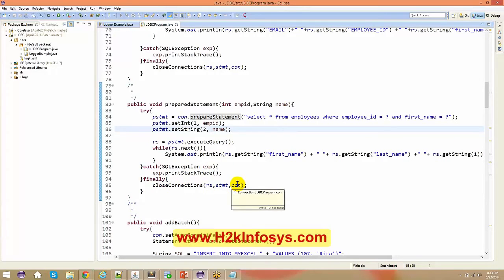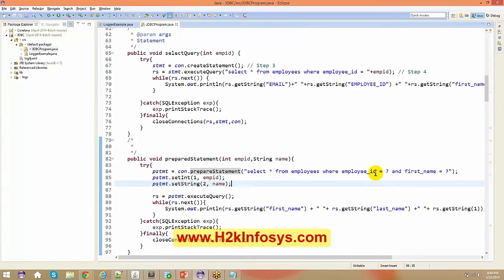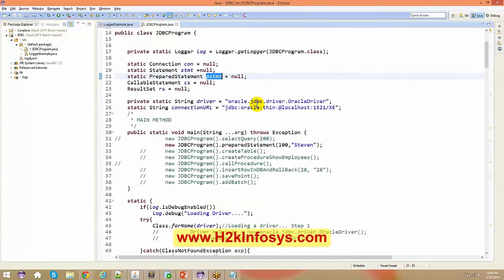One quick question. For the same prepared statement object, can you say prepare statement and then later on say create statement on the same object and then reuse it? I didn't get your question, Madhu. Can you reuse the statement object to create statement as well as prepare statement? No, this is different. Prepare statement is a different interface, statement is a different interface. I see. Okay, all right, thanks.